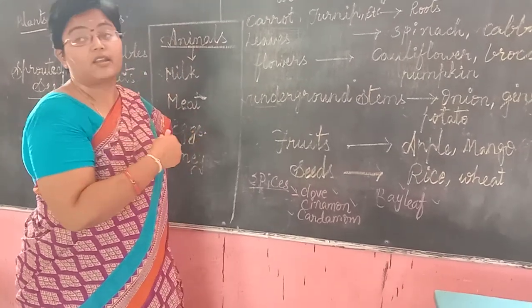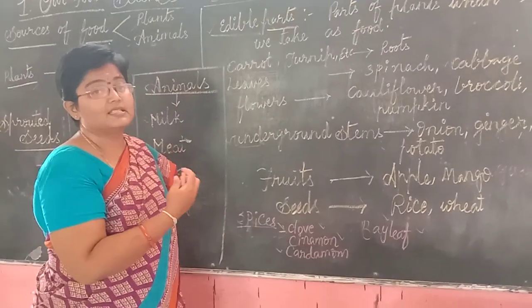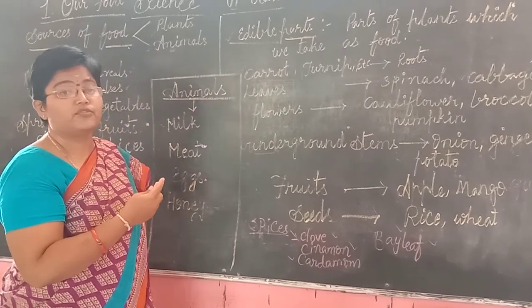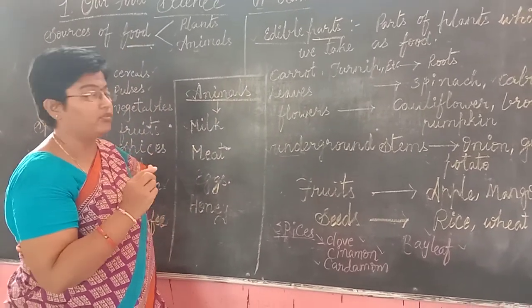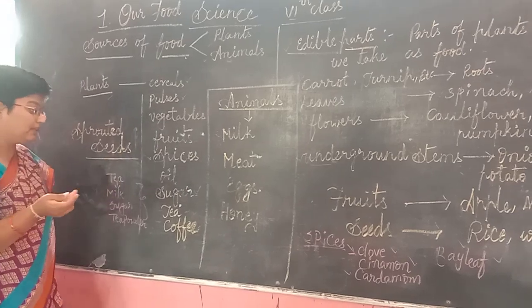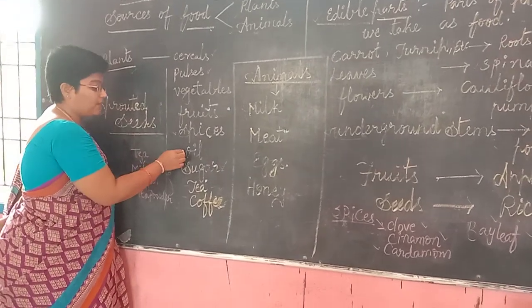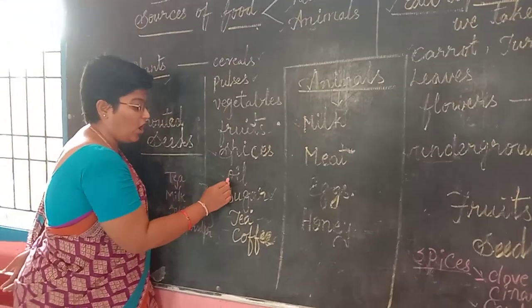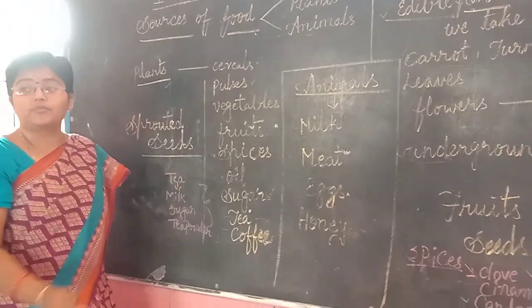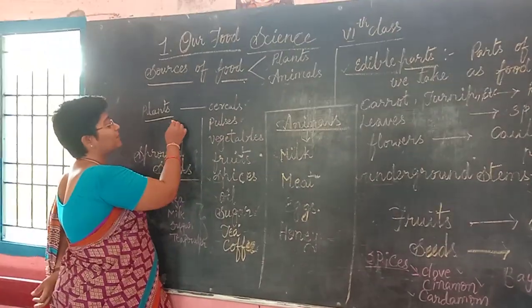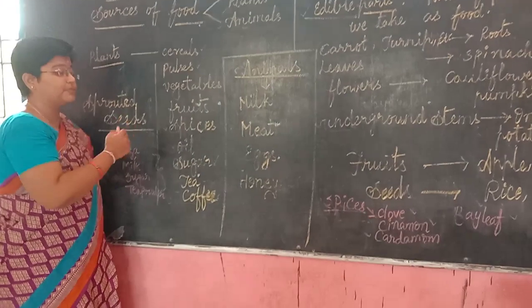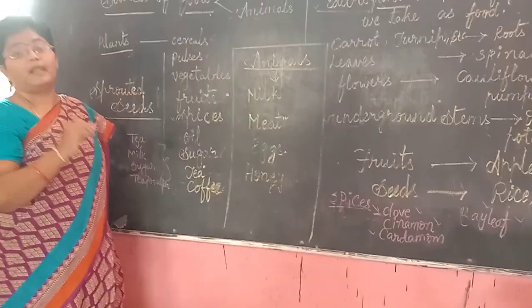So these leaves are used as medicine as well as for adding flavor to the food. Coming across all these things, let us see the story of oil. Where does this oil come from? Oil is also one of the plant products, obtained from the seeds of plants.